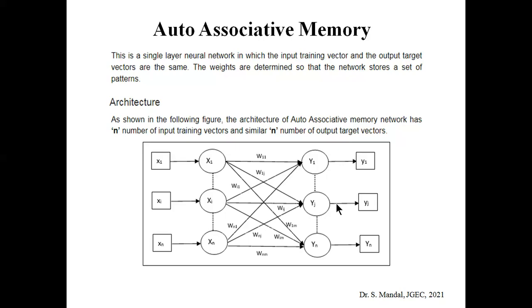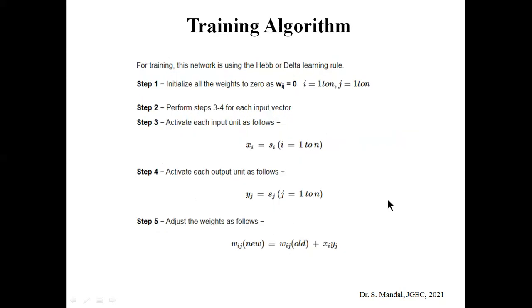Whenever we want to train it, or store a particular pattern, x1, x2 up to xn, and similarly y1 up to yn, will be the same, and based on that the weights will be updated one by one. Okay, so let's see how this training algorithm works. We can use any kind of learning rule. Basically you can use the Hebb learning rule or the delta learning rule.